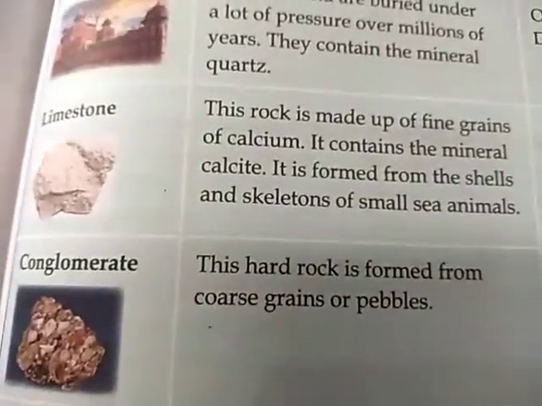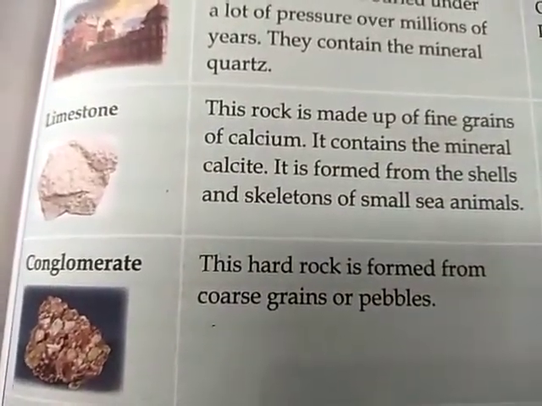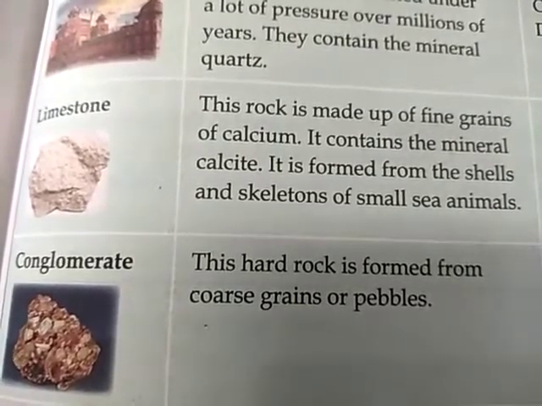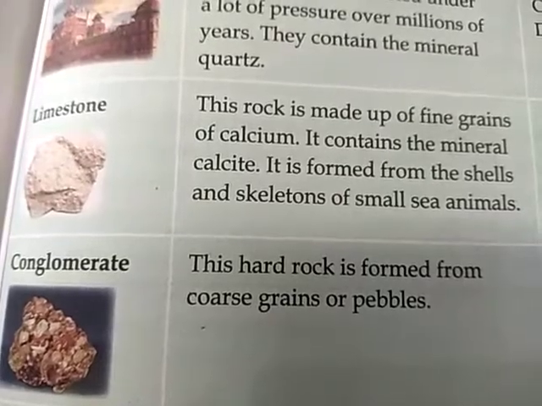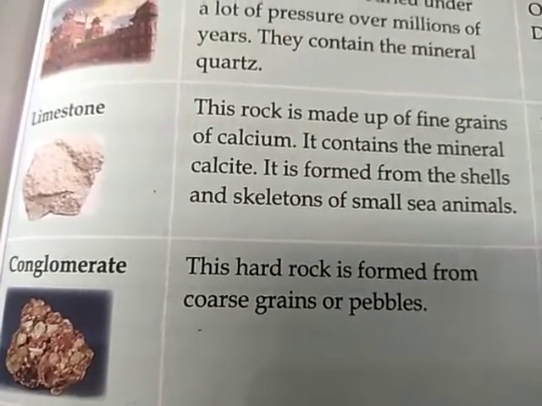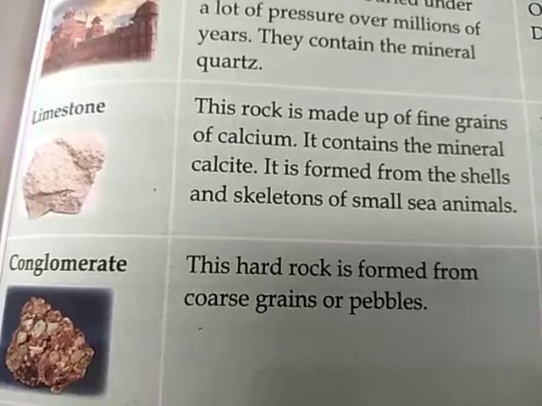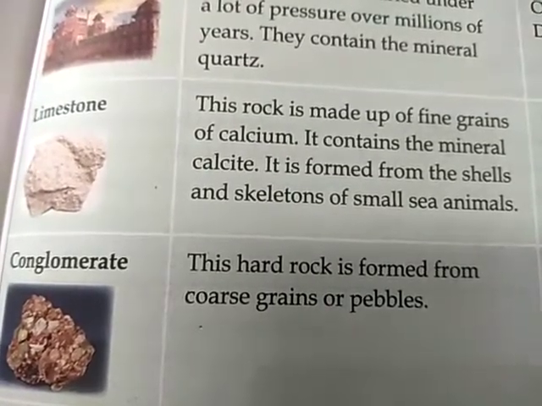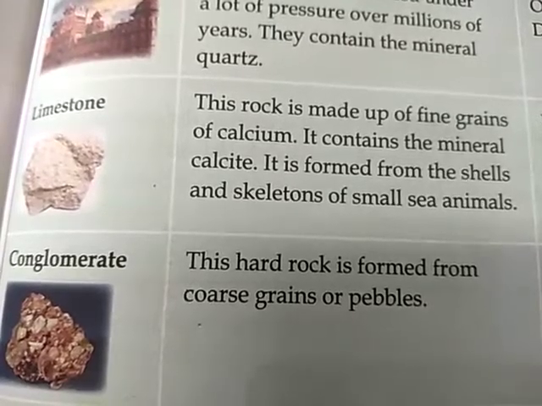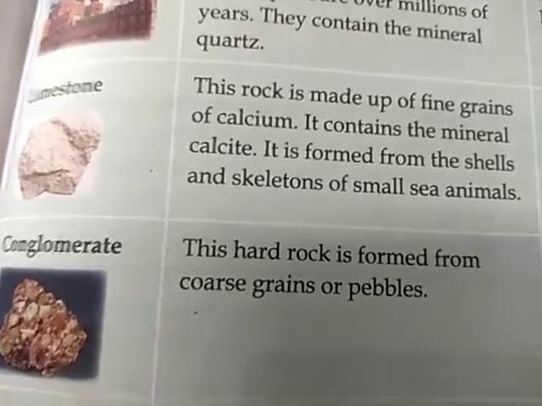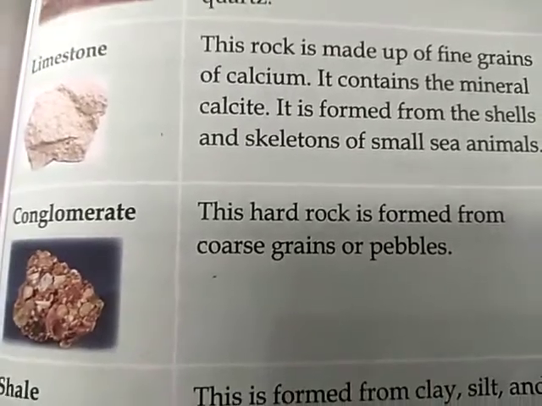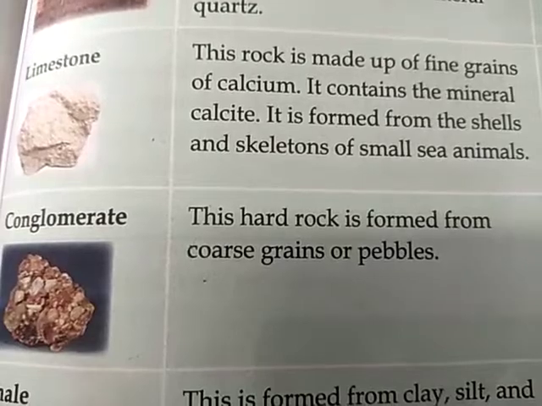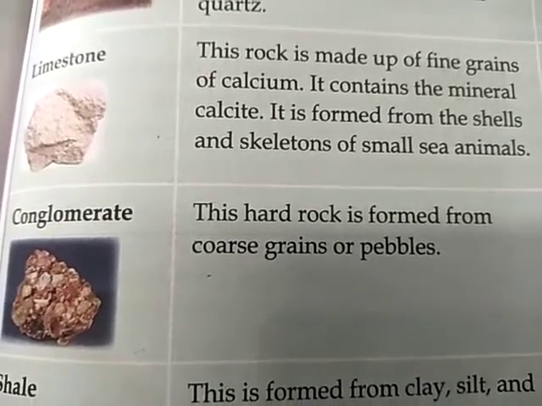Then next is conglomerate. Conglomerate is another example of sedimentary rock. This hard rock is formed from coarse grains or pebbles. Coarse means what? They are a little rough. And it is used to make ornaments and concrete. Ornaments means what? Like jewelry. In the jewelry you will find the stones. Those stones are the conglomerate rock. They will polish it and then it is used in the jewelry.